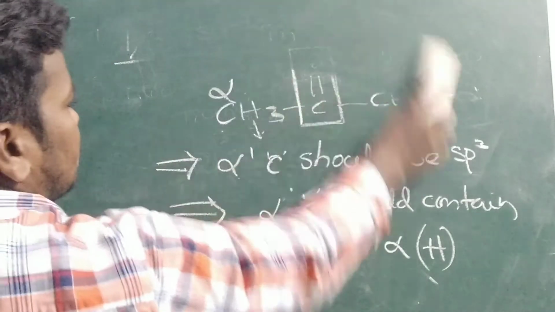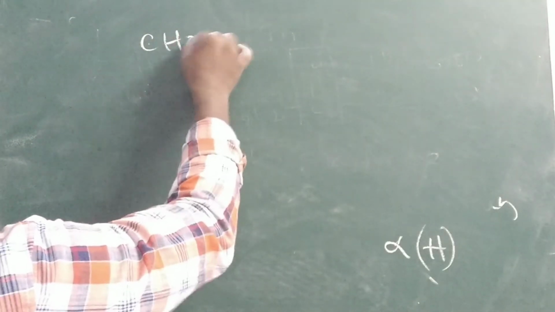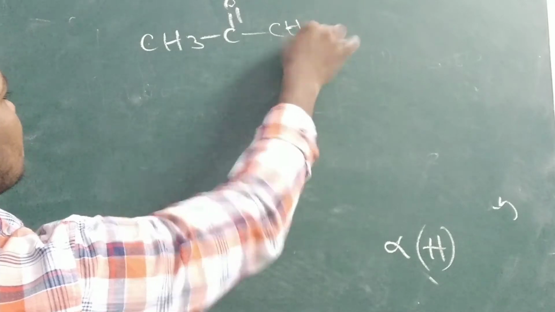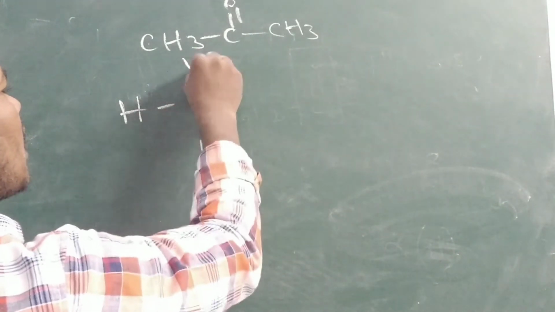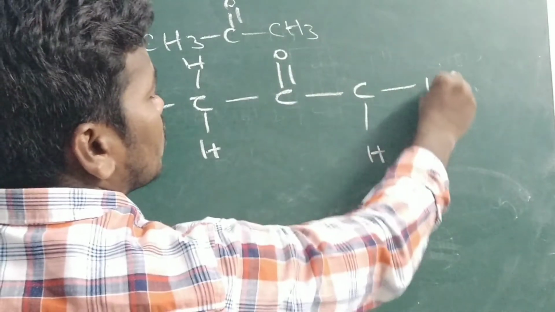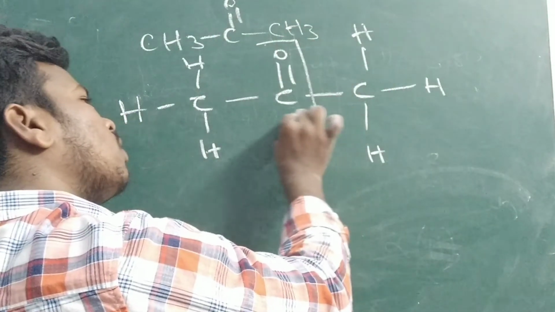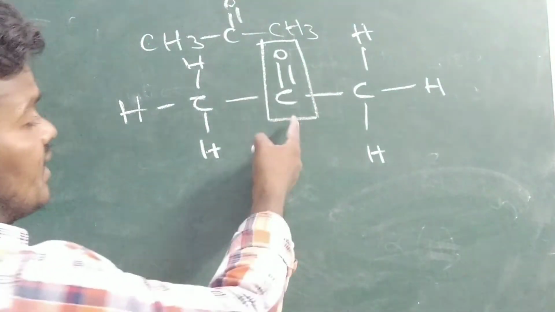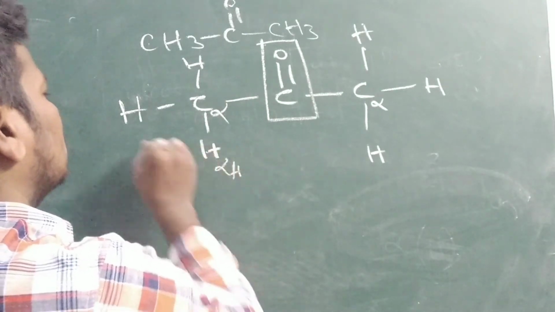One example you can see for better understanding. I am taking CH3 C double bond O CH3, a ketone. Just to write the expanded structure, that is easy to understand: hydrogen, carbon, hydrogen, hydrogen, carbon double bond O, carbon, hydrogen, hydrogen, and hydrogen. We have written it. Hold the functional group. Identify the functional group. The carbon on either side is what we call the alpha carbon. These are called the alpha hydrogens.